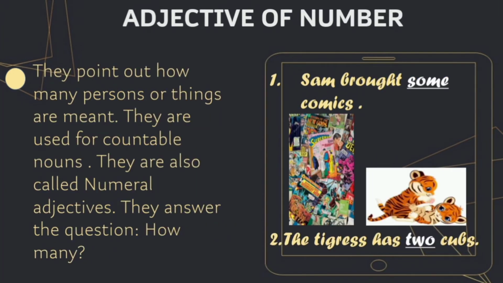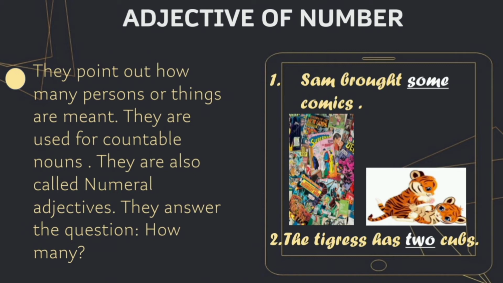Coming to the third kind, adjective of number. From the word number itself, you can understand that it is denoting those adjectives which can be used for countable nouns. They also are known as numeral adjectives. They answer the question how many. Sam brought some comics. So comics can be counted. The tigress has 2 cubs. So again here you have the noun cubs which can be counted.